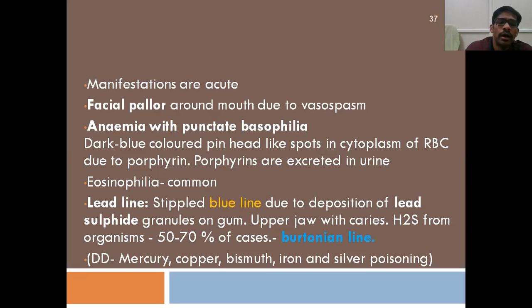And this blue line, that is Burtonian line or lead line, is seen in 50 to 70% of cases of chronic poisoning by lead. There are other metallic poisons where this line can be seen, like mercury poisoning, copper poisoning, bismuth, iron, and silver. But the color of the line is slightly different from that of lead poisoning, which is blue in color.